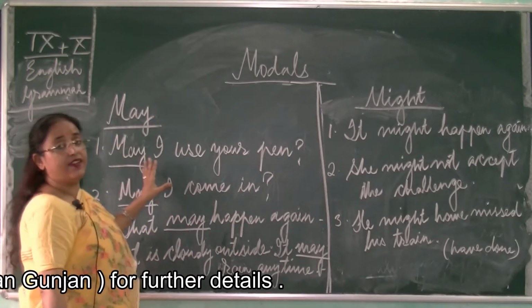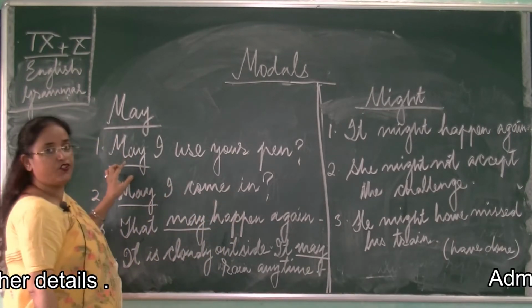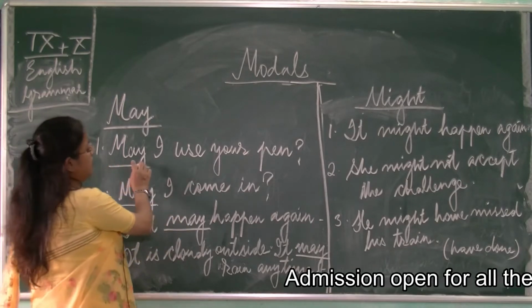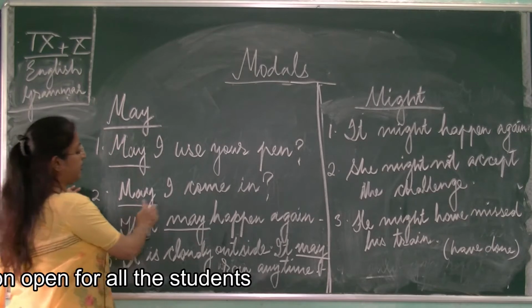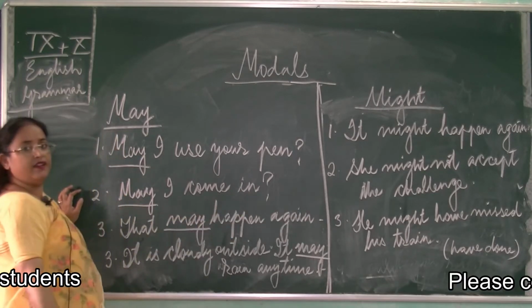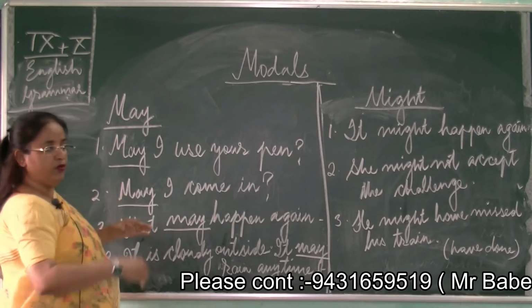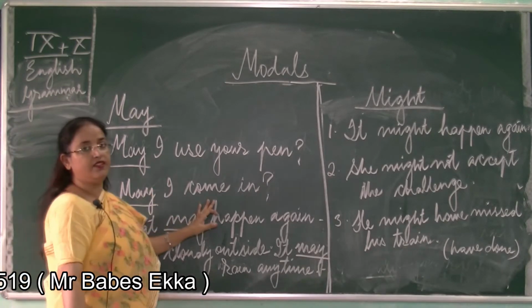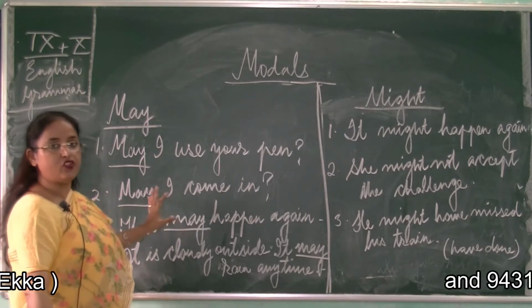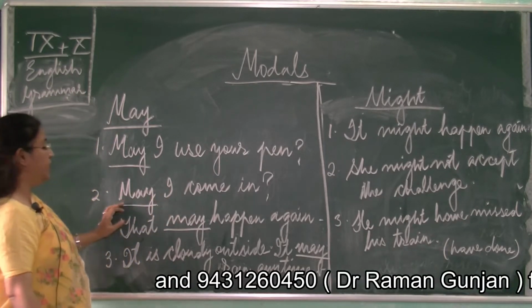So whenever asking for permission, which modal will you use? May. May I use your pen? Okay. Next is, may I come in? Whenever you come into the class, you ask, teacher, may I come in? Isn't it? So for seeking permission, you will use may.